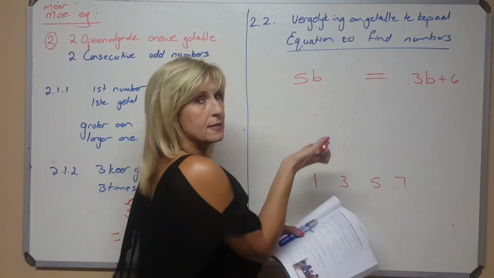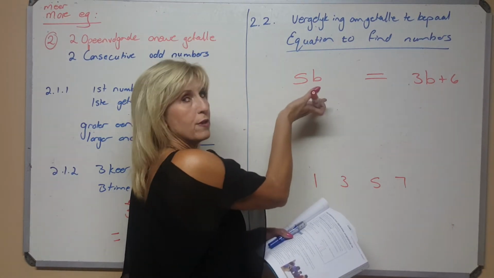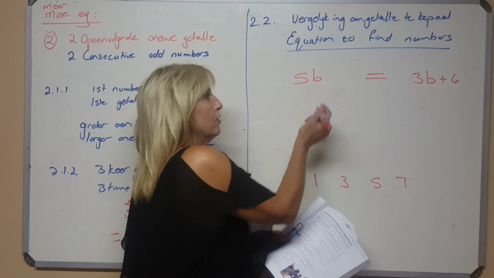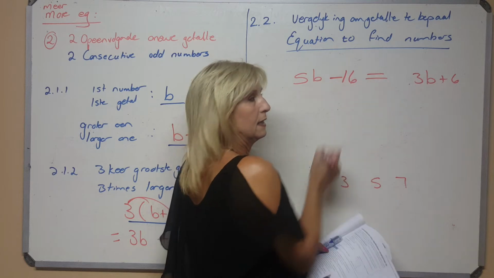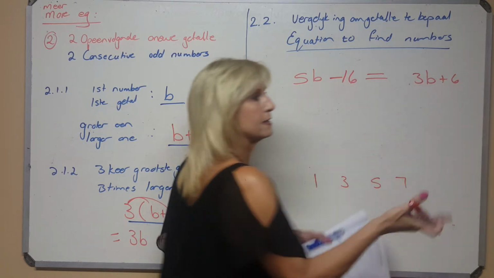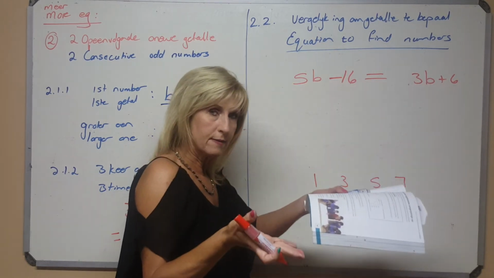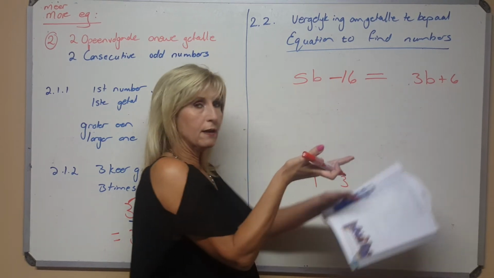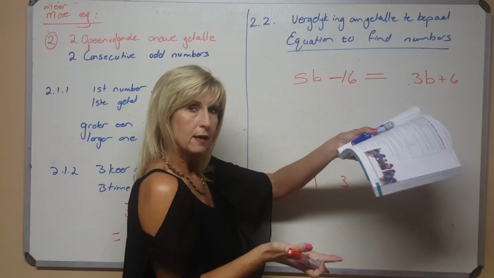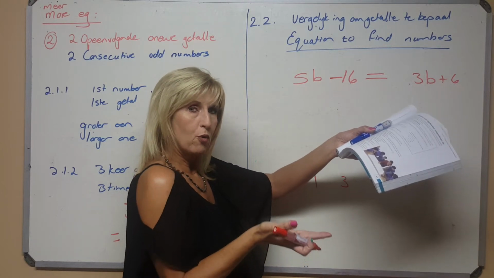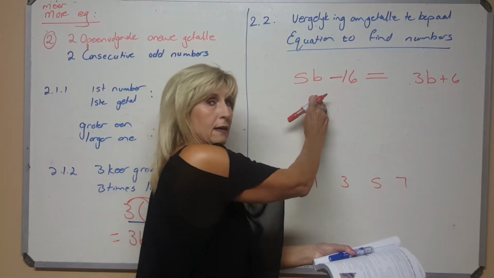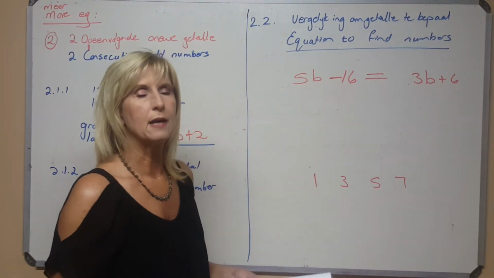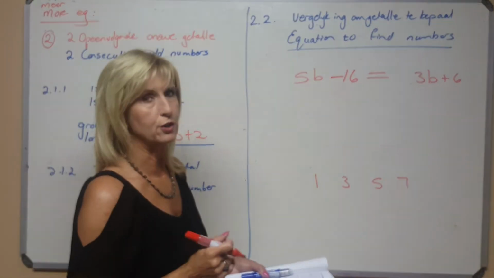So he's tipping the scale. He is 16 more than that one. By 16 it's tipping the scale. So to get it equal, you've either got to minus 16 or add 16 on that side to equal the scales. So this one is 16 more, so it makes the weight of the scale more. So in other words, to get it equal, I must either subtract 16 from this one, or add 16 to that one, which makes it a level 4 sum for a grade 8 child.